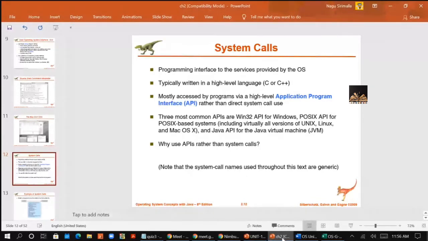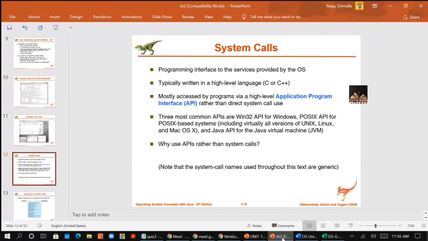So the functions that make up an API typically involve the actual system calls on behalf of the application programmer. So that is what I am telling you, right? So it means the user is not directly communicating with the operating system.